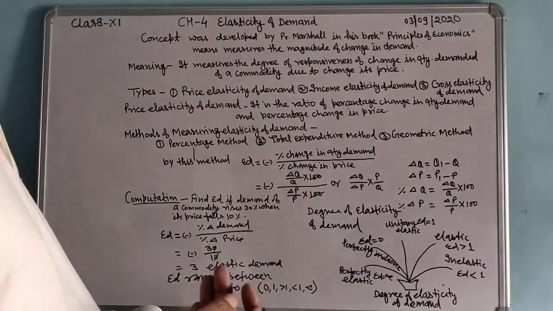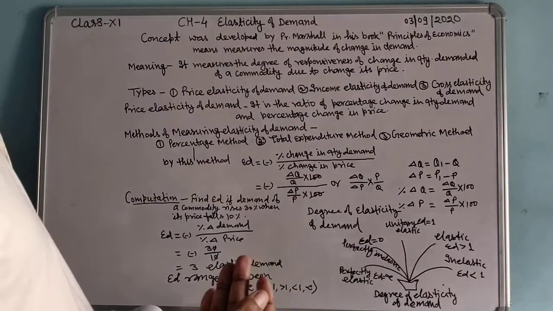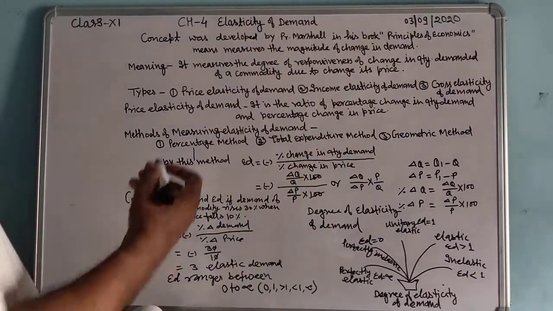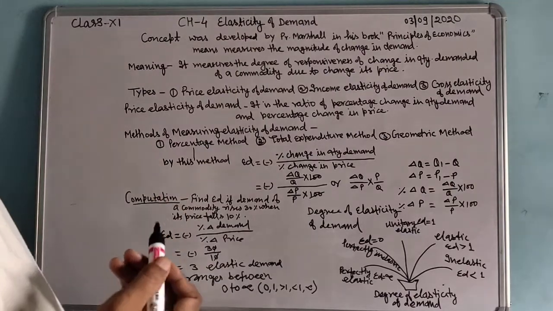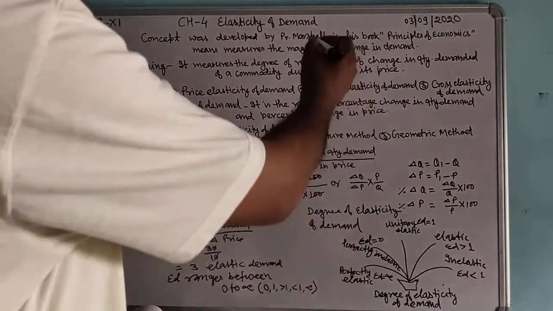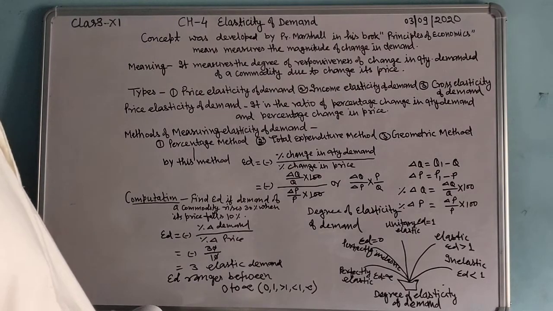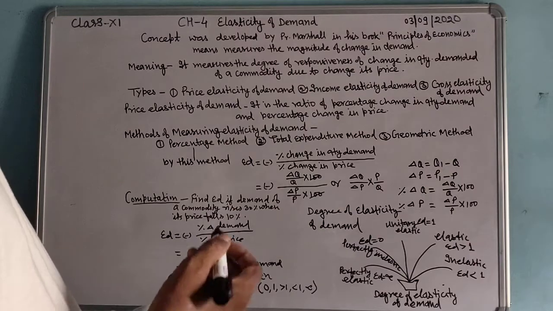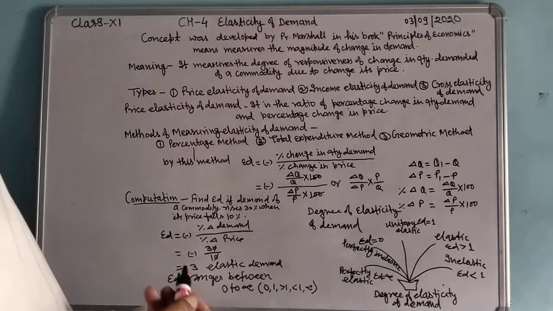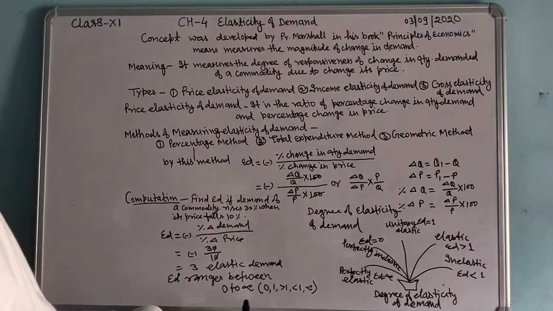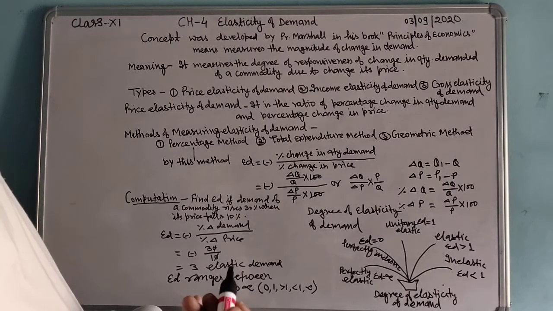This concept was developed by Professor Marshall in his book Principles of Economics. Elasticity of demand measures the magnitude of change in demand.